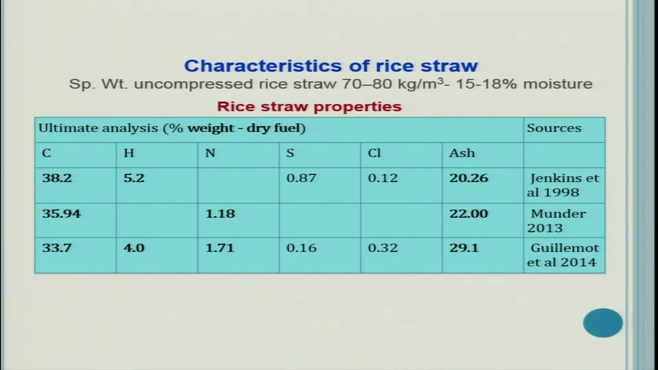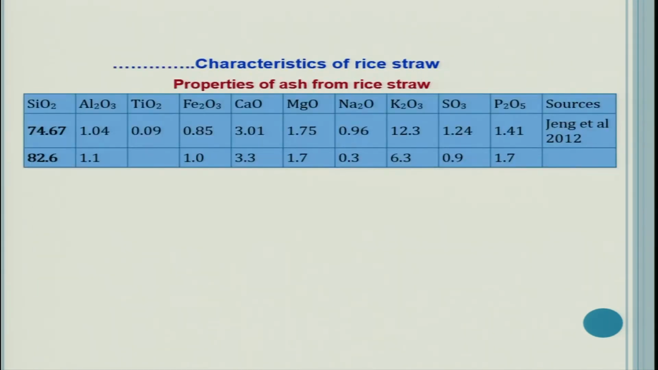It is mainly dominated by the carbon material, 35 to 38%. Now see the properties of the ash from rice straw. I am showing that these rice residues can contribute towards meeting the nutrient requirement. Even if ash is used, it can supply you silica, which is